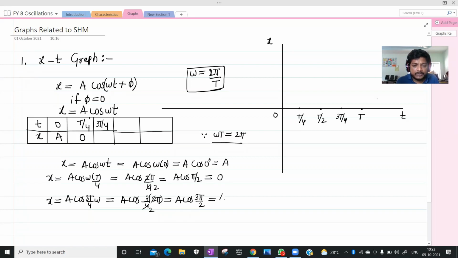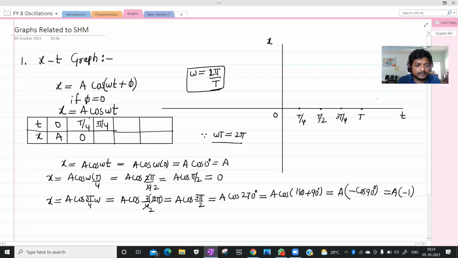What is the 3 pi by 2 value? That is 270 degrees. Cos of 270, we can write as cos of 180 plus 90. What is cos of 180 plus theta? Minus cos theta. So it is nothing but minus cos 90, which means zero. So that's why the answer is 0. At 3t by 4, it is 0.